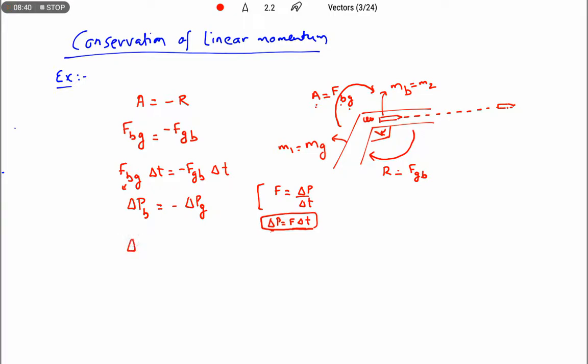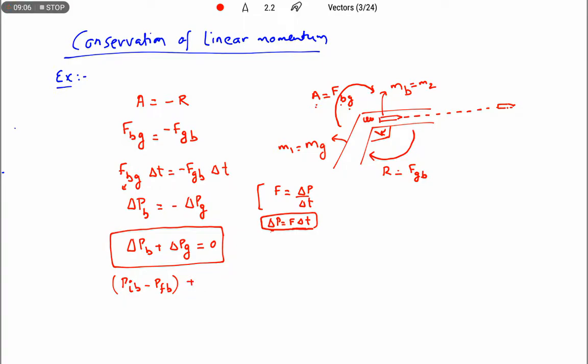Now we are going to write delta PB plus delta PG equals 0. So the initial momentum of the bullet minus the final momentum of the bullet is the change in momentum of the bullet.